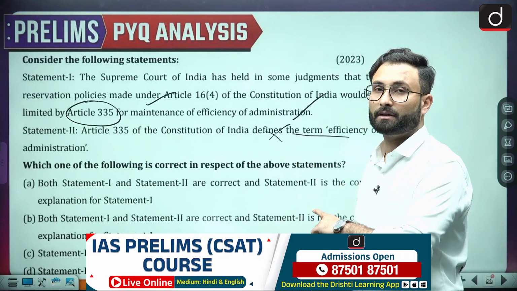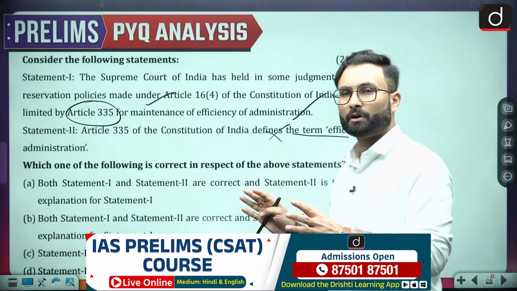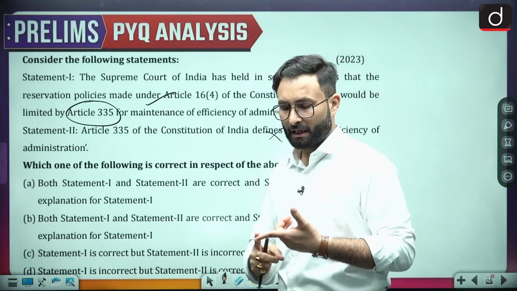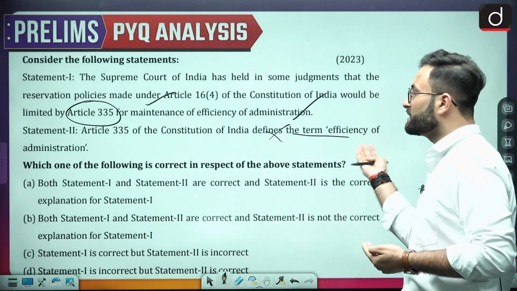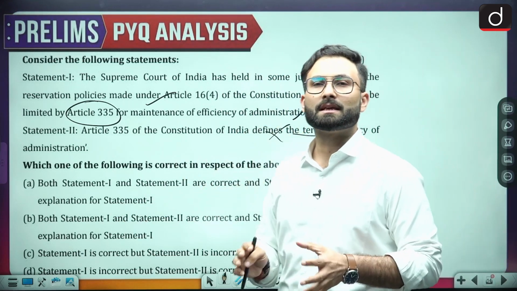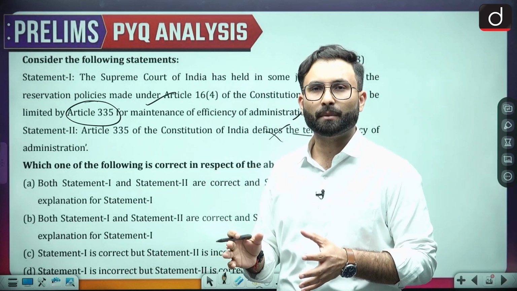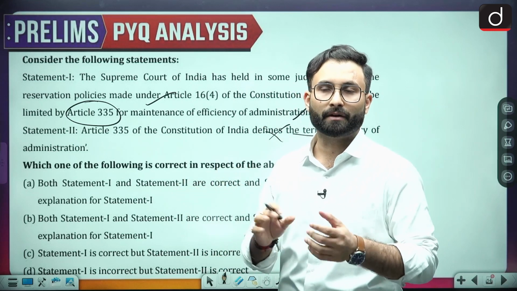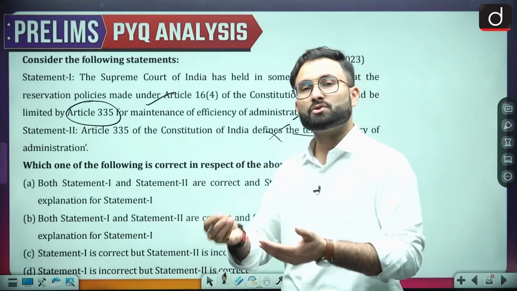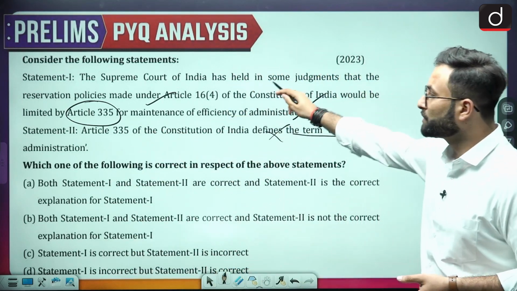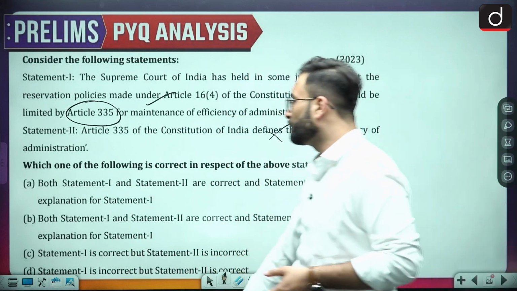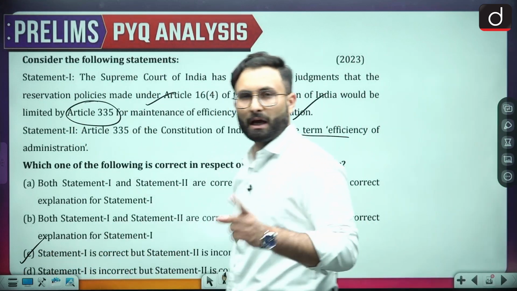When we talk about the office of profit, the term cabinet, and the efficiency of the administration, all these things are mentioned in the Constitution but not properly defined. Contempt of court is also not defined in the Constitution. So statement 1 is true, statement 2 is not. Option C would be your right answer over here. I hope that is clear.